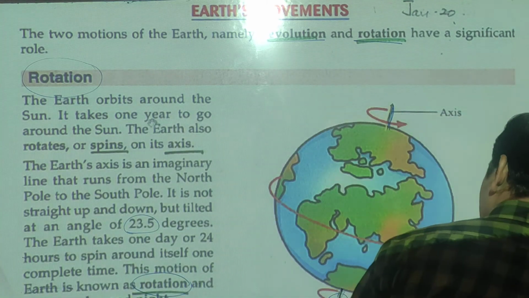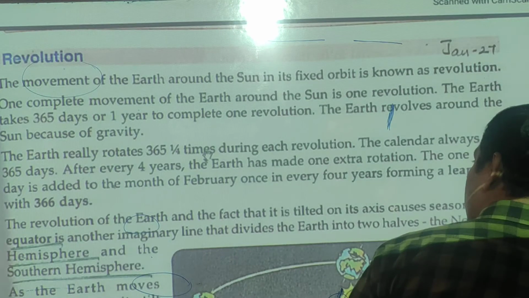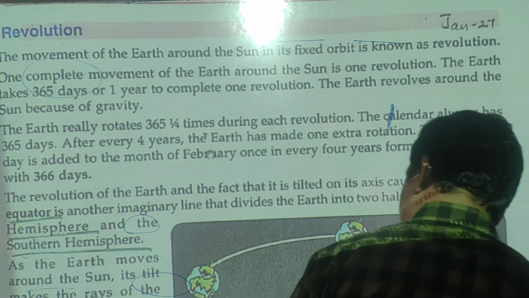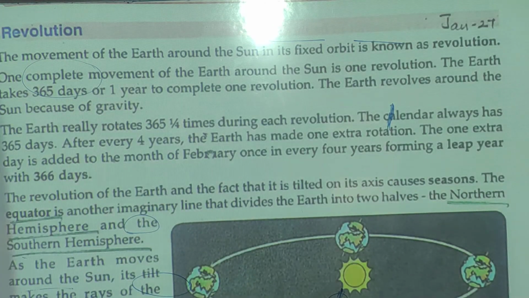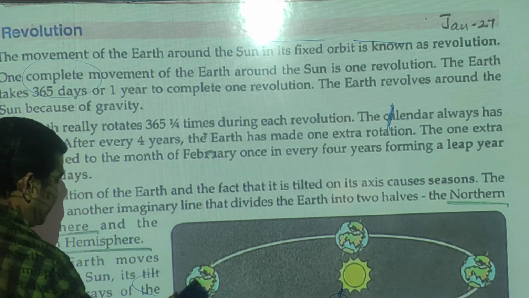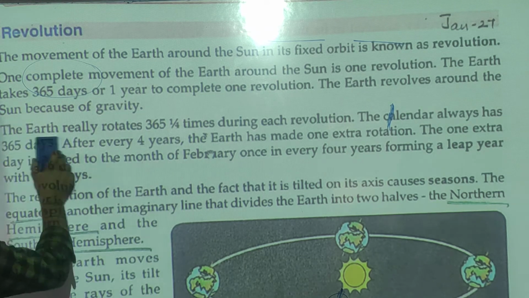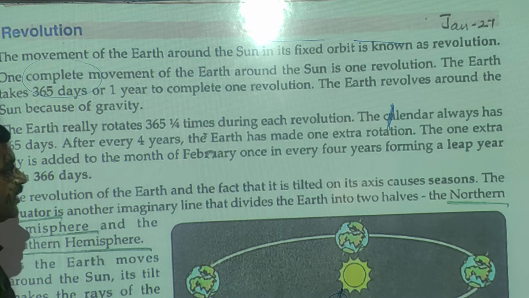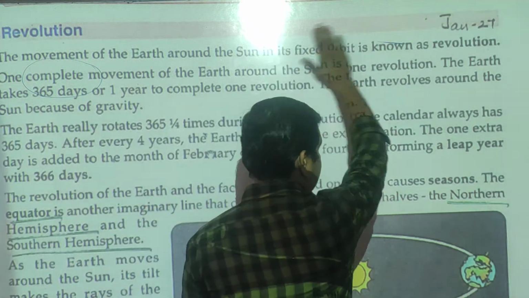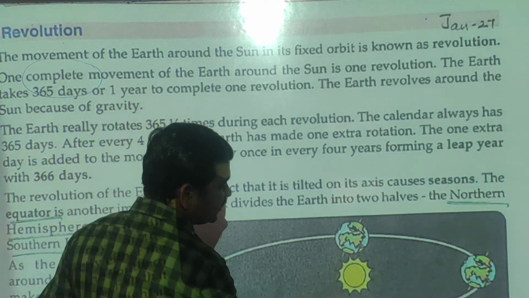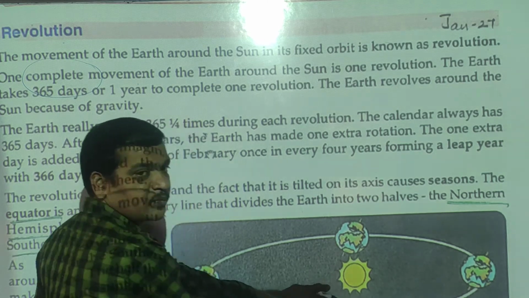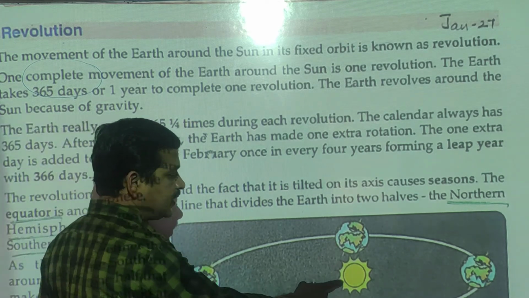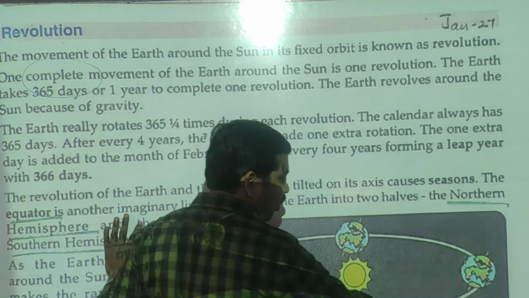Now the next one is the revolution of the Earth. Students, see, revolution means what? Just now I told you, revolution means the movement of the Earth around the sun, not itself here but around the sun. For example, this is the sun, students, and this is one orbit.